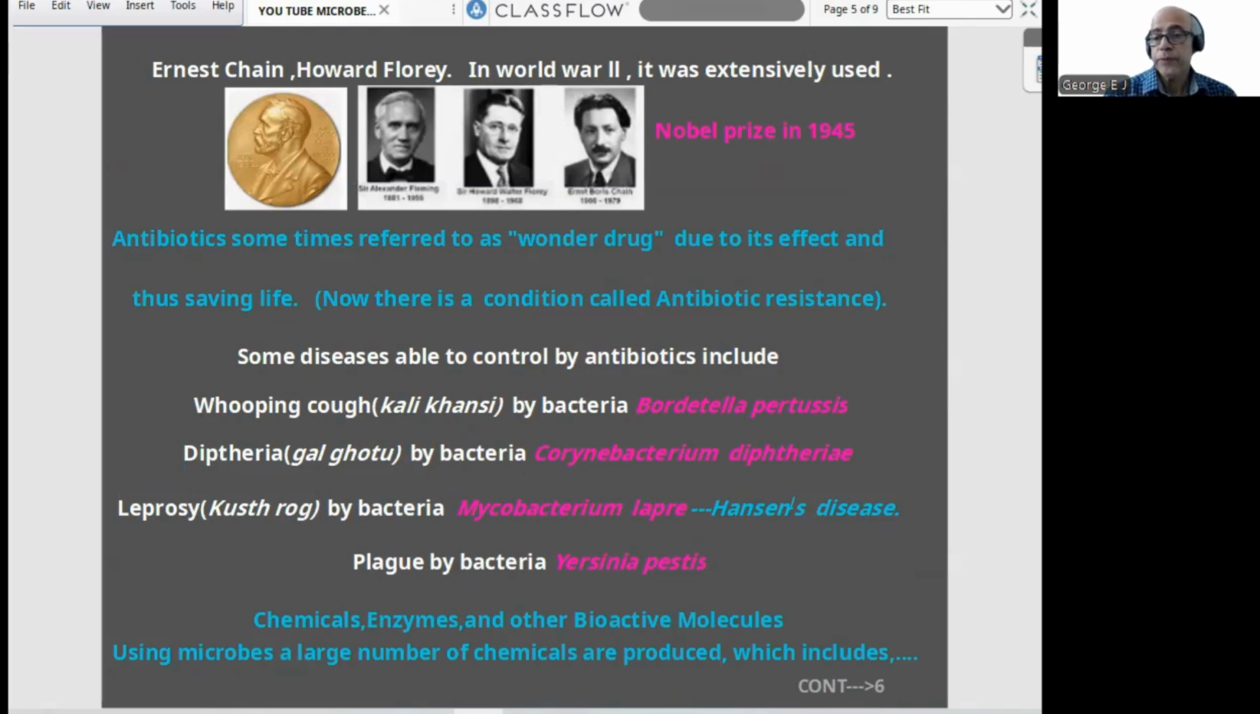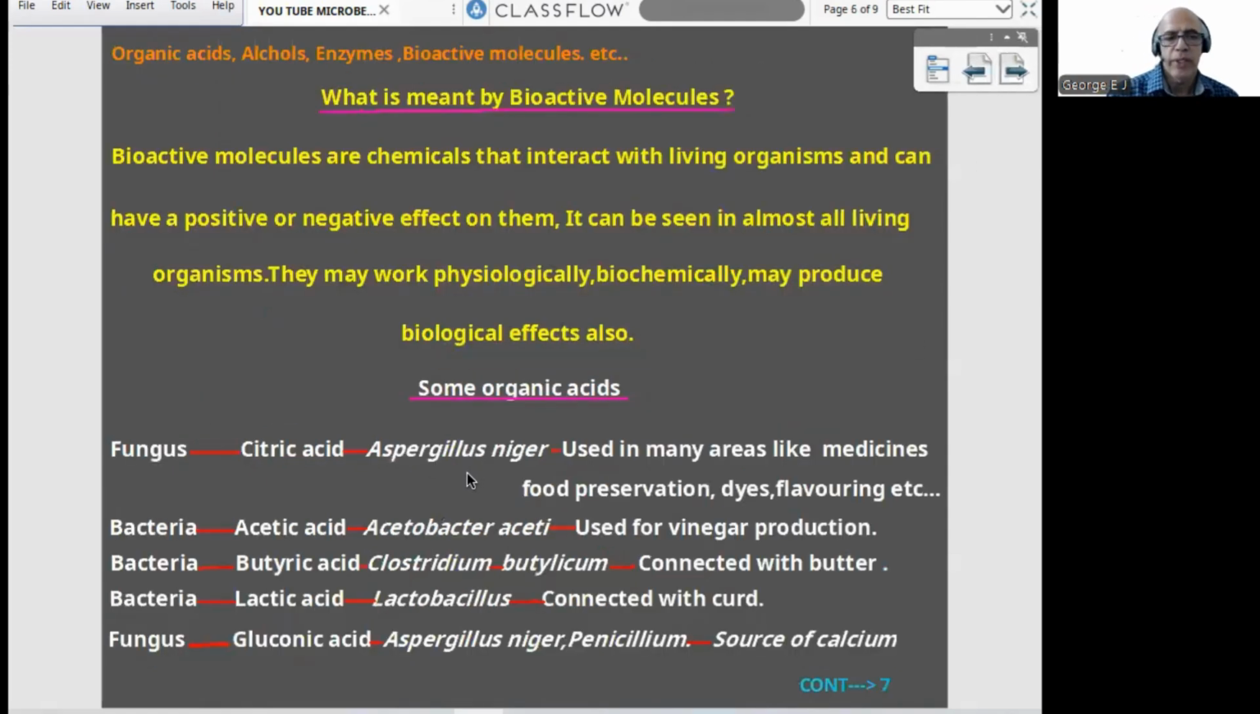Then a new idea, a new physiological effect came: antibiotic resistance. Some diseases able to be controlled by antibiotics include whooping cough, diphtheria, leprosy, plague, with their scientific names, and leprosy is otherwise called Hansen disease. After that, chemicals, enzymes, bioactive molecules in connection with microbes. First we defined bioactive molecules: chemicals that interact with a living organism and can have a positive or negative effect on them. They are present in almost all living organisms, work physiologically, biochemically, and may even produce a biological effect.